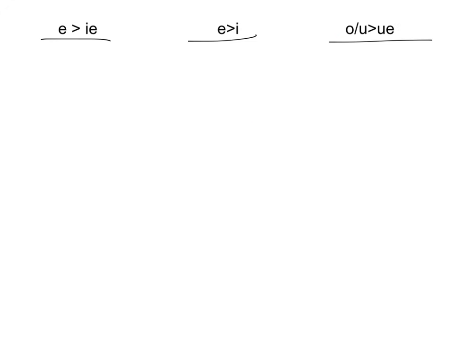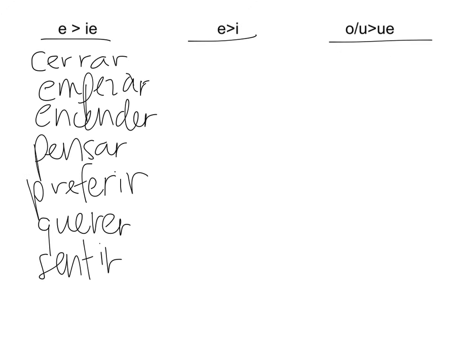Okay, there are three different types of stem changing verbs we're going to learn about today. The first one is E to IE. These are the ones that technically you learned last year. So we have cerrar, to close, empezar, to begin, encender, to turn on, pensar, to think, preferir, to prefer, querer, to want or to love, and sentir, to feel.